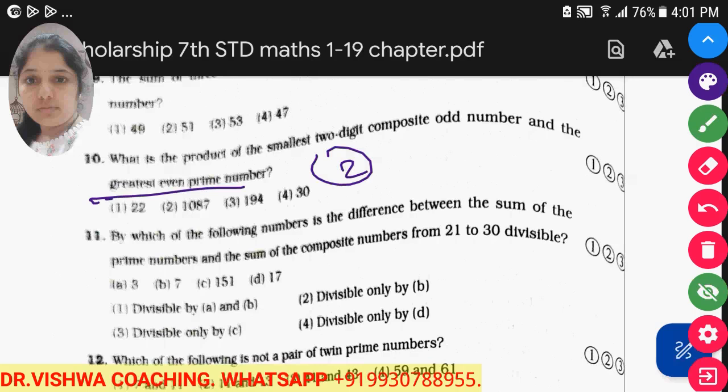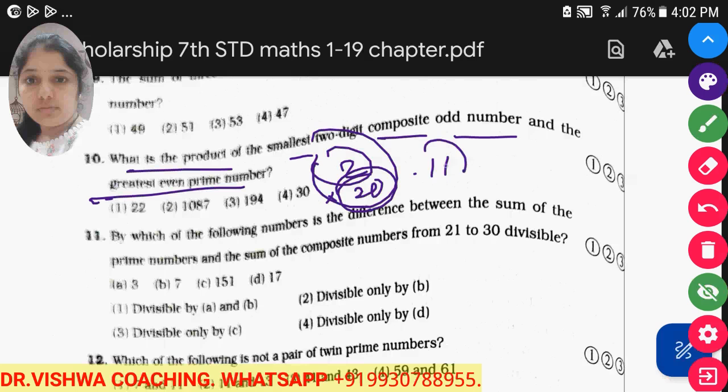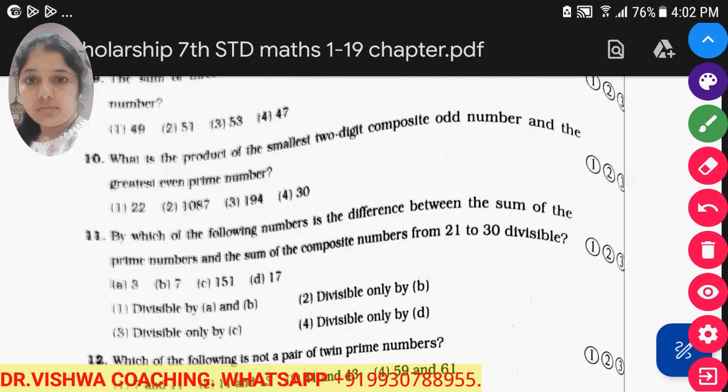Okay, 10, and the product is 20. But we want the smallest two-digit composite odd number, and 10 is even. 11 is a prime number, so it is not composite. 12 is even. 13 is a prime. 14 is also even.